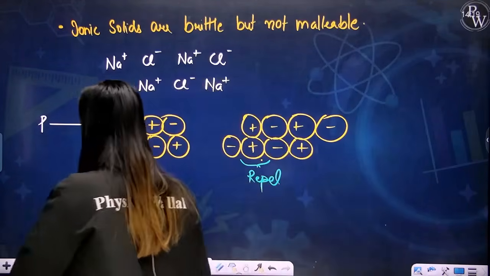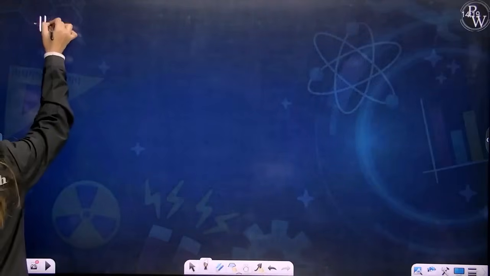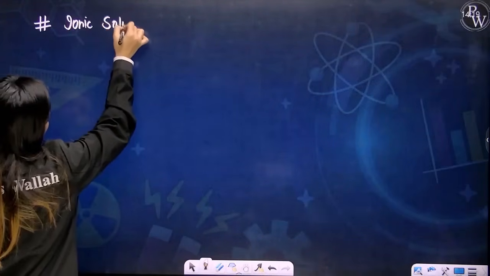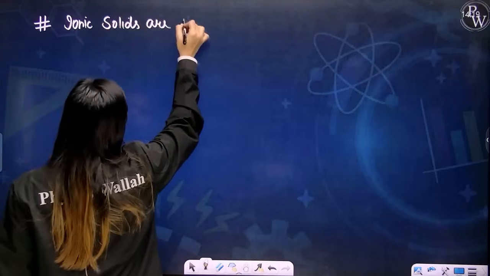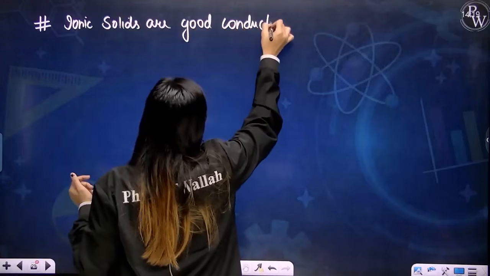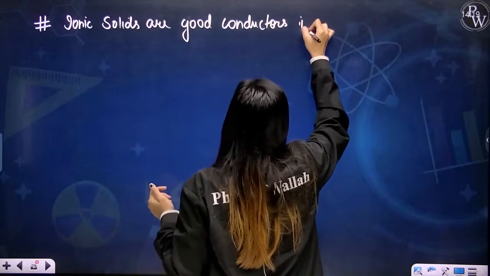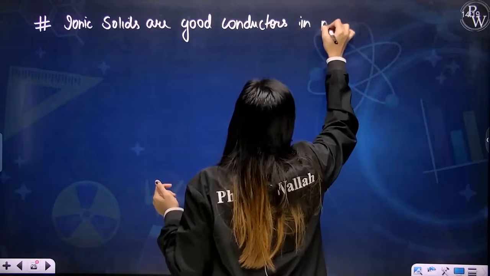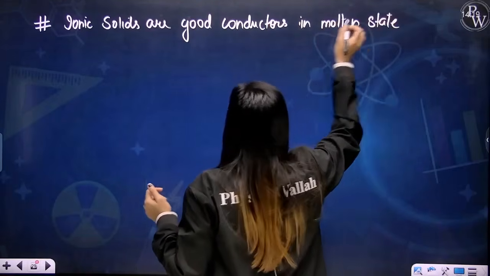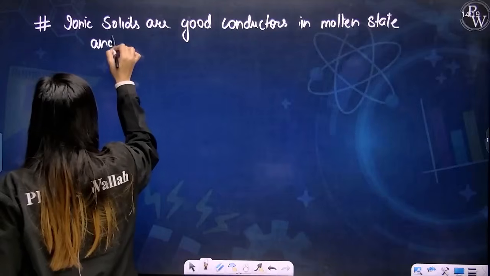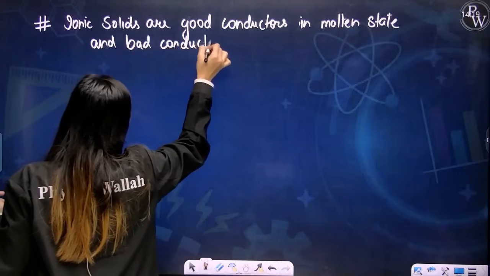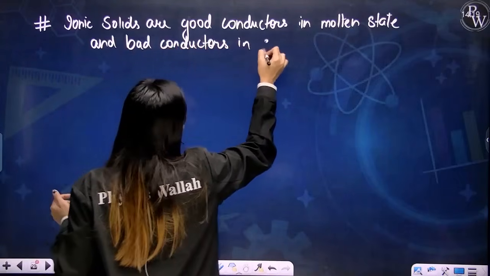Next, my dear students, one more thing about your ionic solids is that ionic solids are good conductors in molten state and bad conductors in solid state.